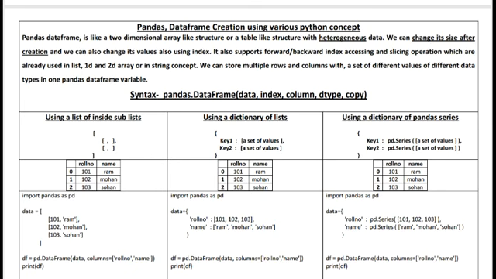But I already created a data frame in our last previous session. But here I am telling we have Python support so many ways to create a data frame. Means we can create a table of different kind of data. So here I am taking some examples of how to create a data frame using various Python concepts.